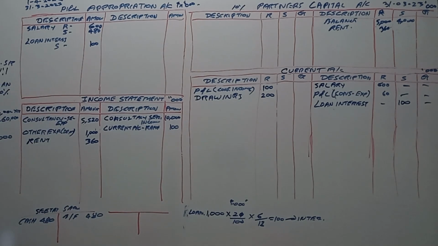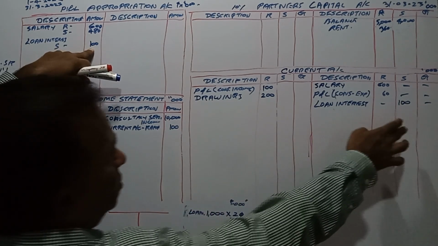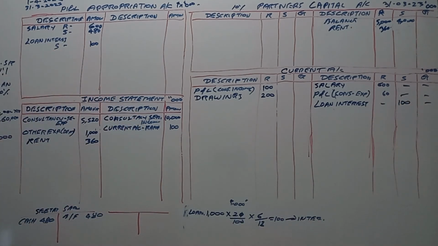The partnership, however, the interest in this respect has not been paid or accounted, so we have accounted for that interest, right?